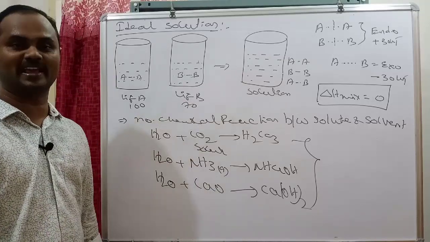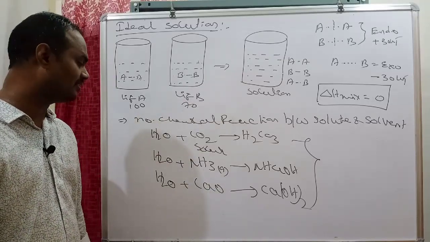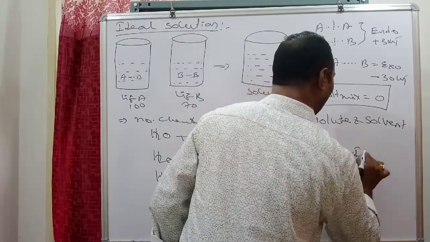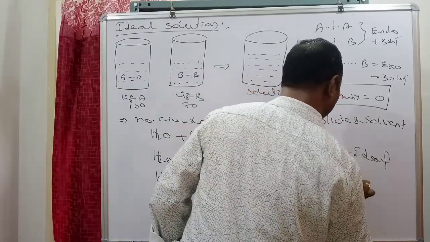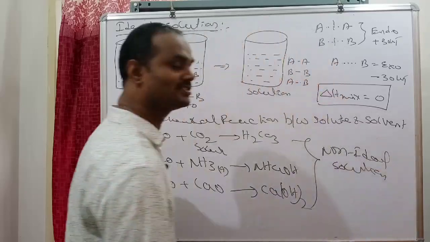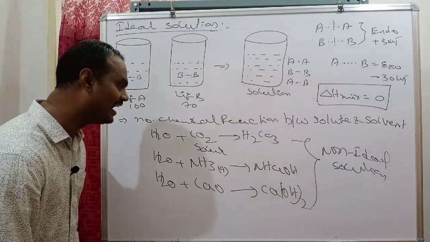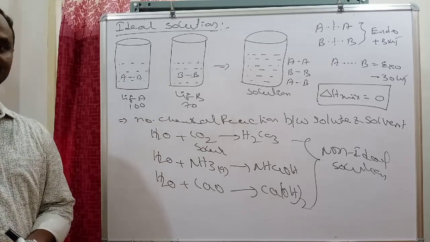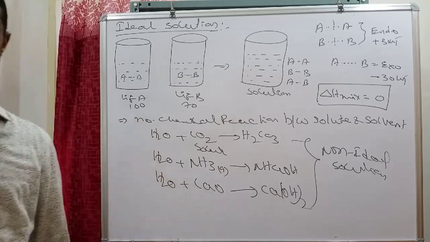That's why these three come under non-ideal solution. To become an ideal solution, there is no reaction between solute and solvent. It should just dissolve.